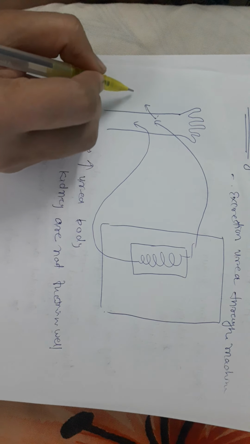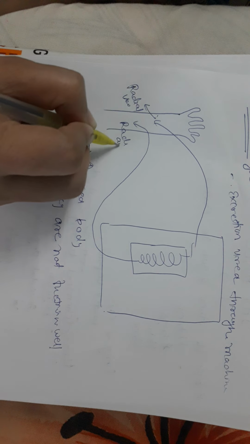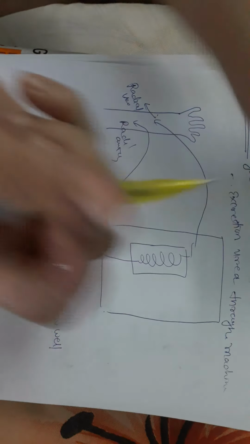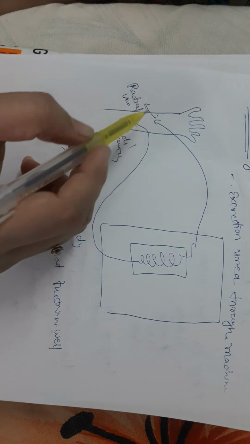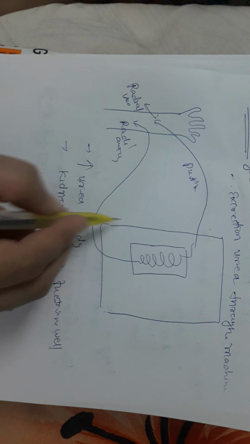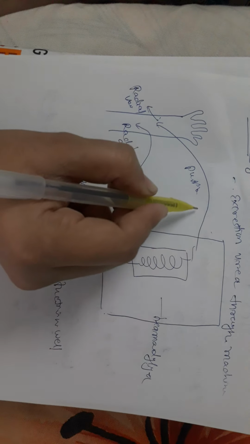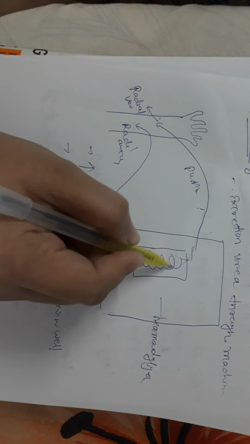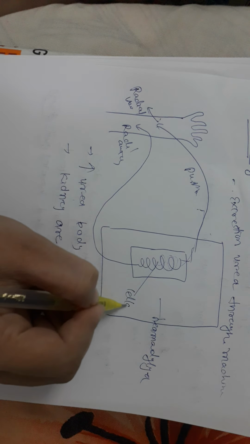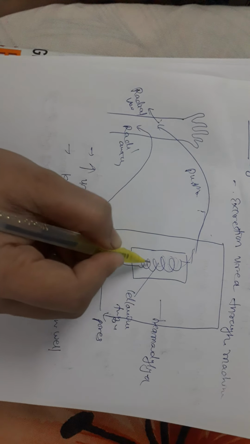Here we have a radial vein and a radial artery. From the radial vein, blood is pumped and passes through a machine called the hemodialyzer. The blood is slowly passed through a coiled tubule, the Cellophane tubule. The tubules have pores, and through those pores all the waste material is excreted.